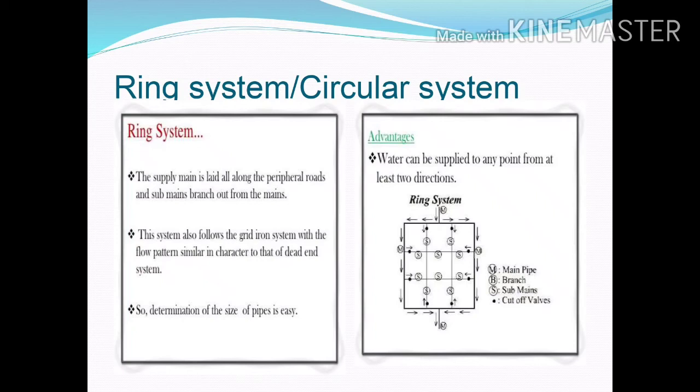So you go through the diagram. The main pipe is provided at the periphery of the given area. So the water is delivered in x direction and y direction, and you can get water in two directions.